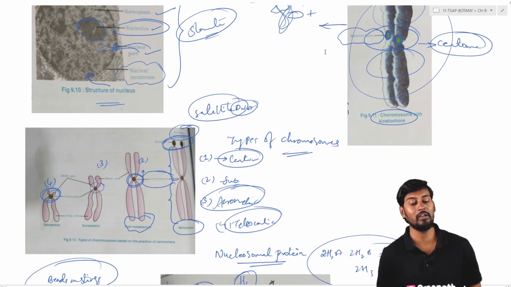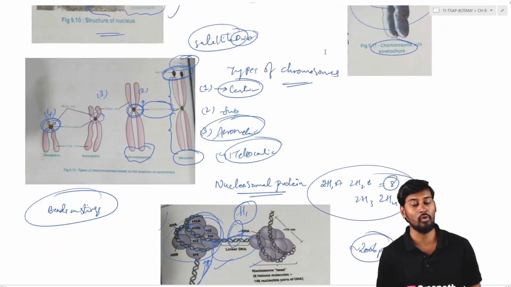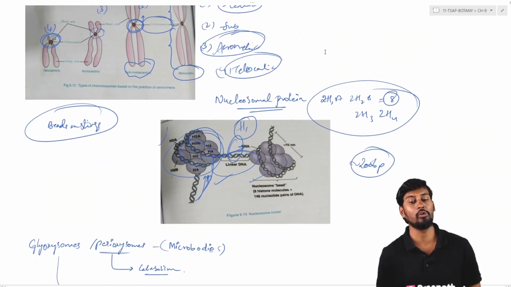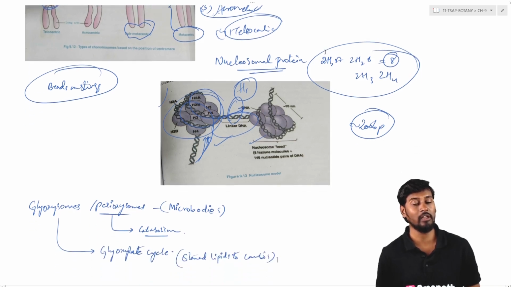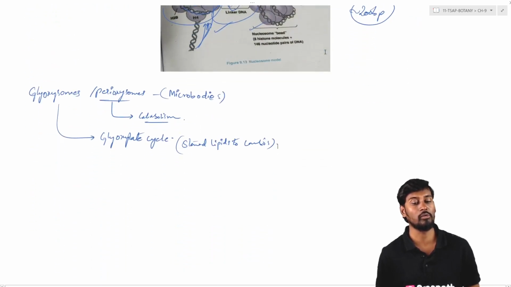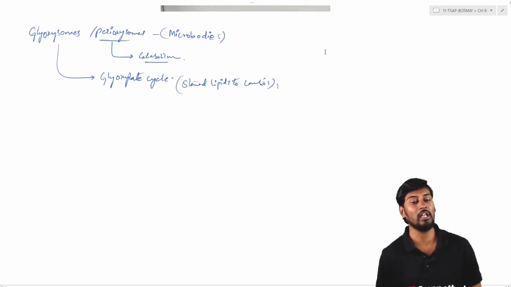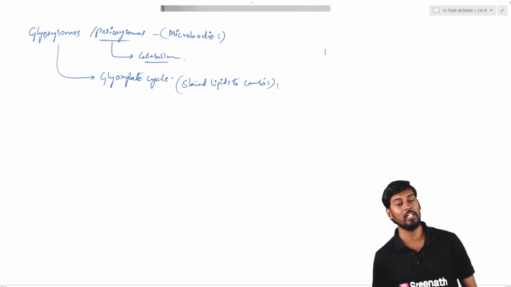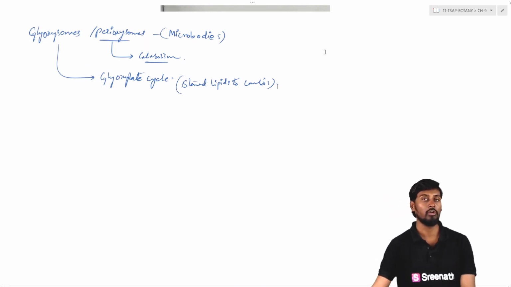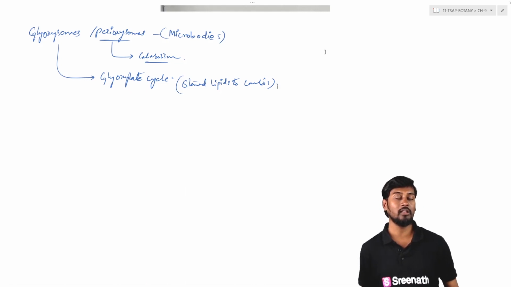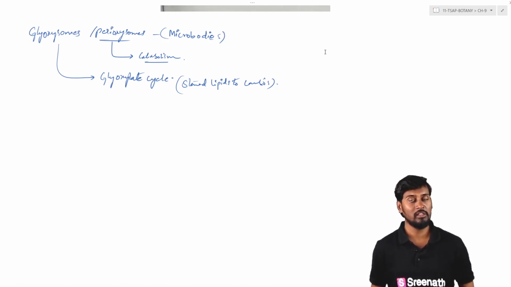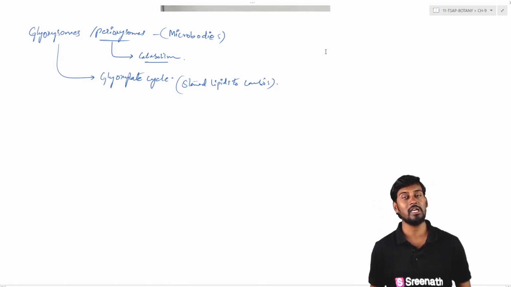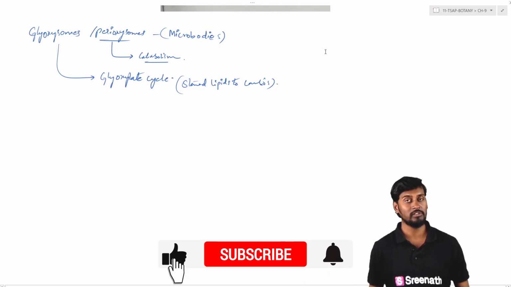And apart from that, we also describe the types of chromosomes, and we can also see the nucleosomal proteins which are involved in the binding, or the bending or the folding of the chromosomes. And here we can also see the glyoxysomes or the peroxisomes, which are nothing but called the microbodies of this particular eukaryotic cell. So this is about the entire chapter, the 9th chapter of the cell, of the first year botany.